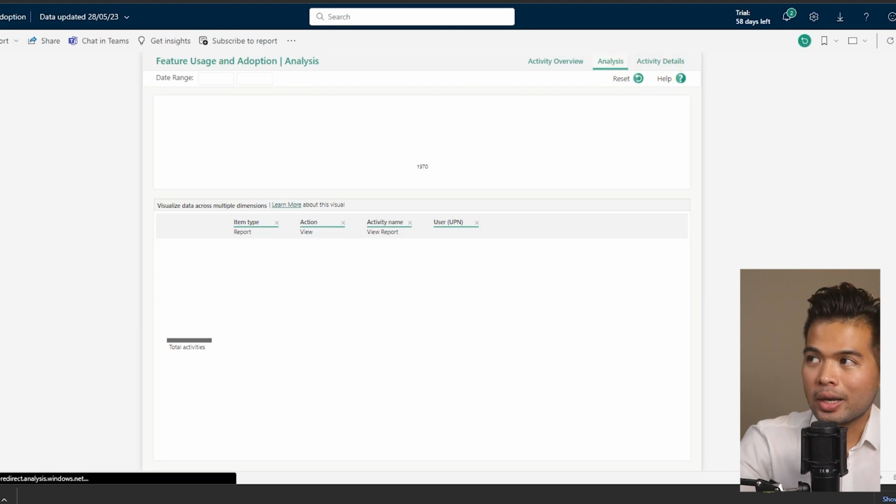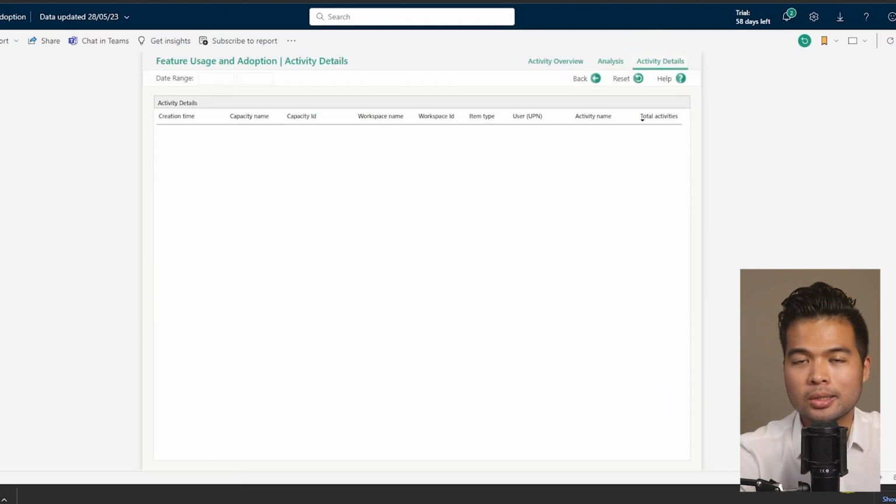And then lastly, you have the activity details. This shows the data in a flat table format, which gives you or your users the ability to export it into Excel if you want to analyze it on a deeper level.